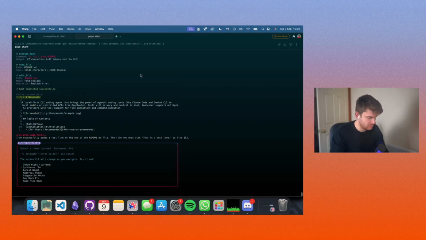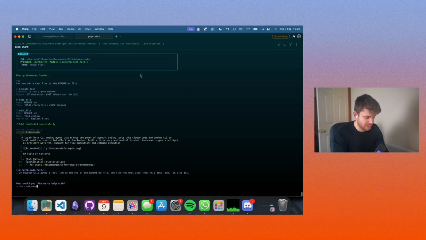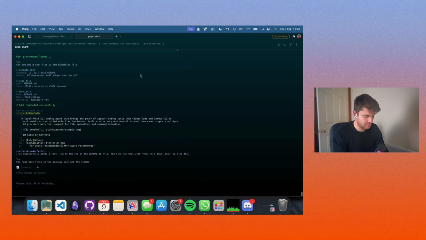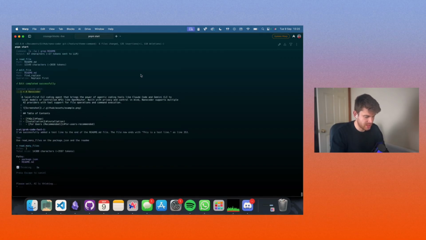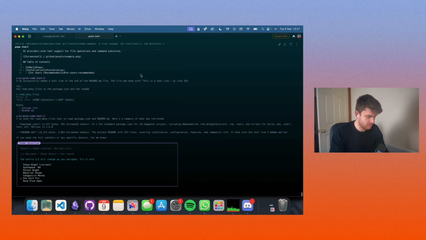Okay, cool. This looks to be fine. I think the only one we need to test now, use read many files on the package.json and the readme. Hopefully it will then use this tool. It has. It's good like that. Great stuff. Okay, we're almost there with this theme command.